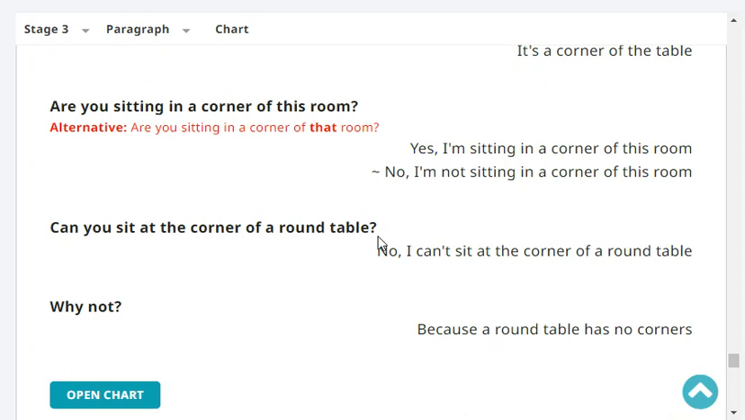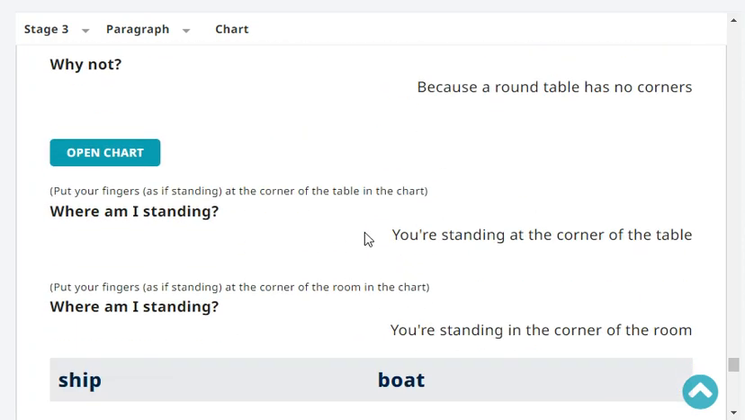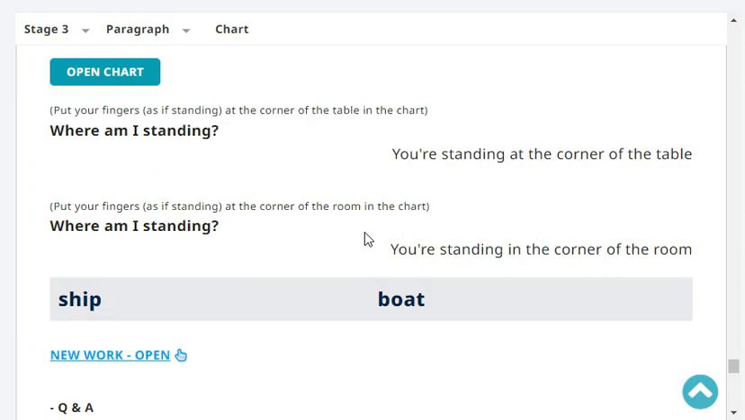Can you sit at the corner of a round table? No, I can't sit at the corner of a round table. Why not? Because a round table has no corner. Very good.